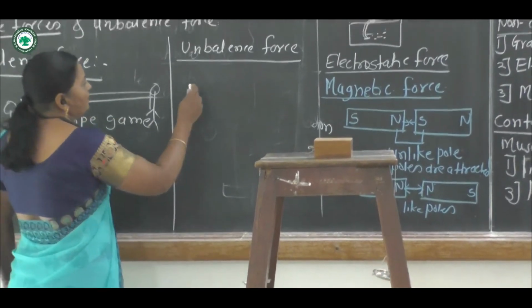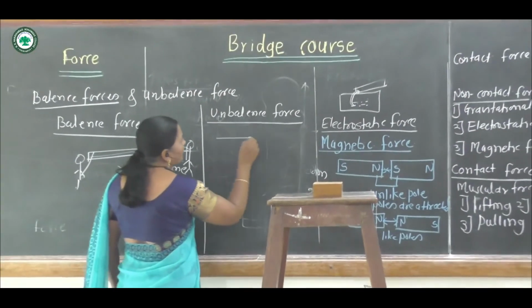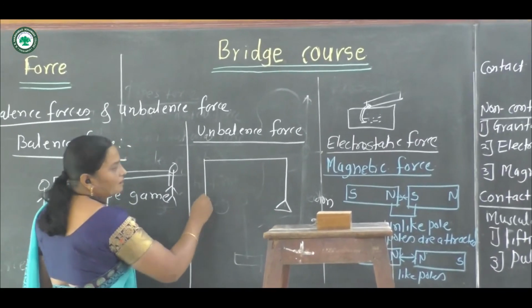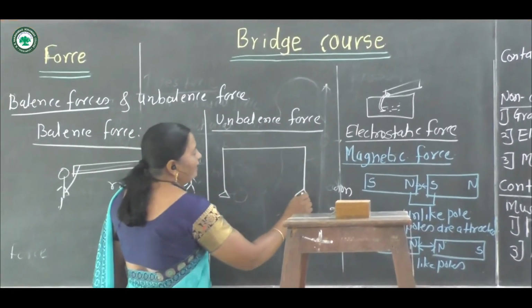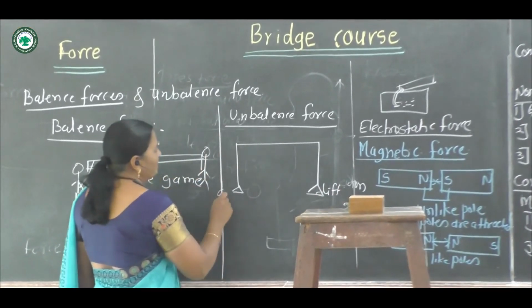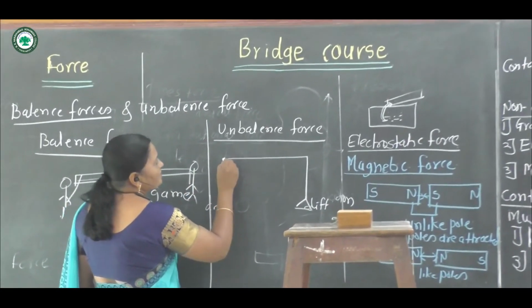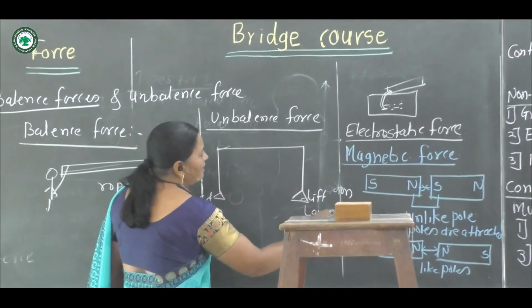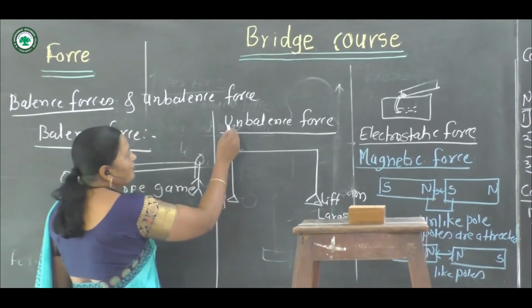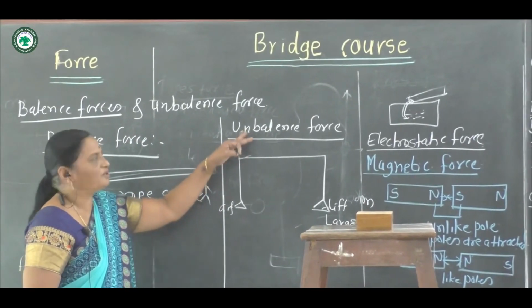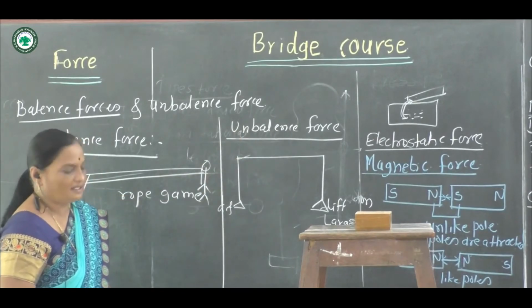Suppose these are the pans. We can apply different weights here, and the string is moved toward the larger weight, and these forces are called unbalanced force.